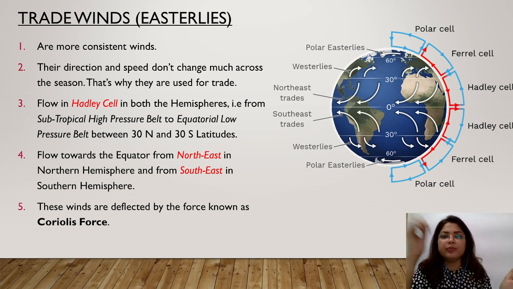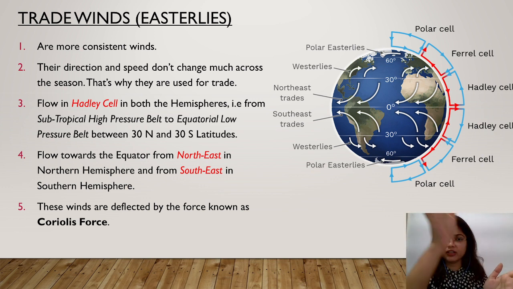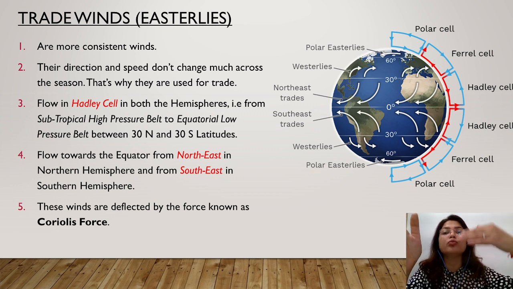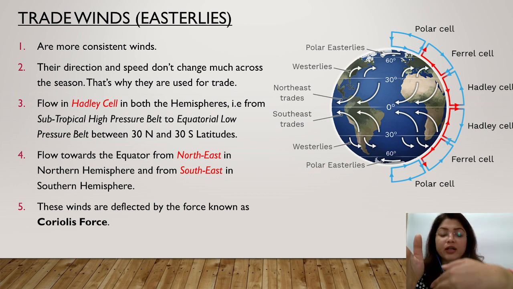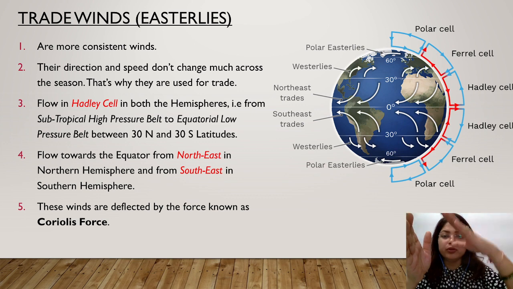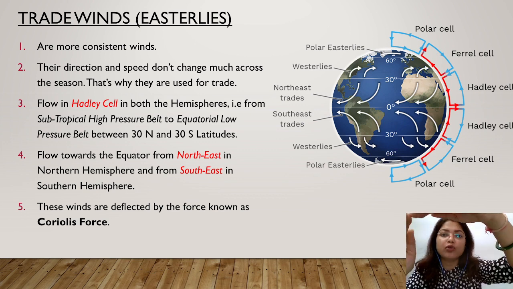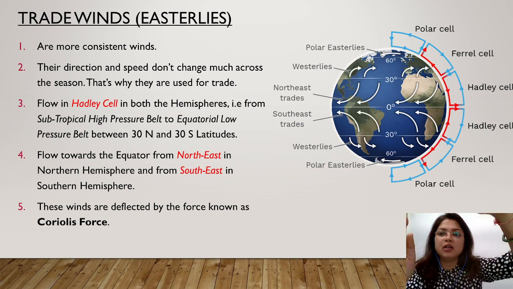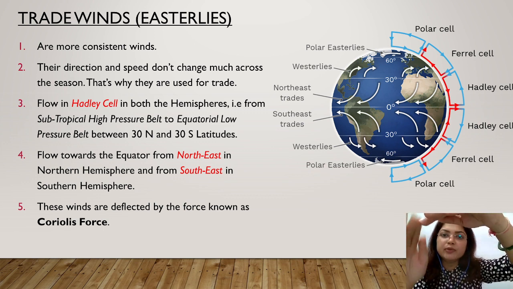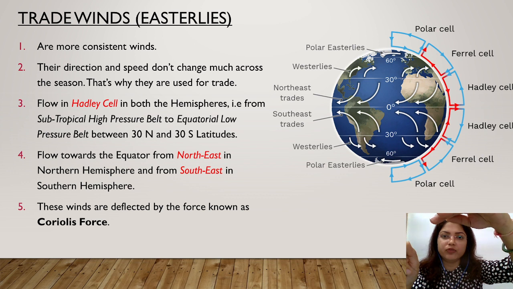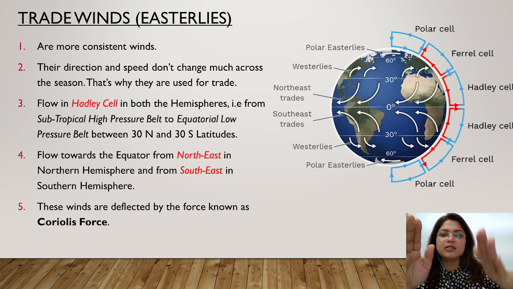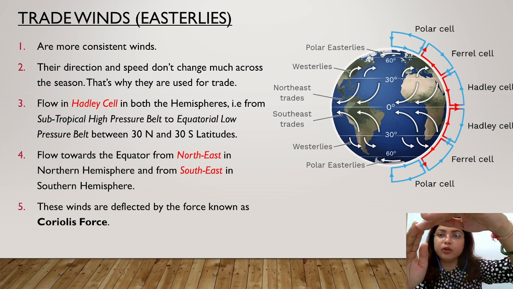When it gets deflected towards the polar side, it becomes more and more cooler, denser and heavier. And due to this, at 30 degree latitude, it starts sinking over there. And if it starts sinking there, that means a high pressure belt is created there. So it starts sinking at 30 degrees north.